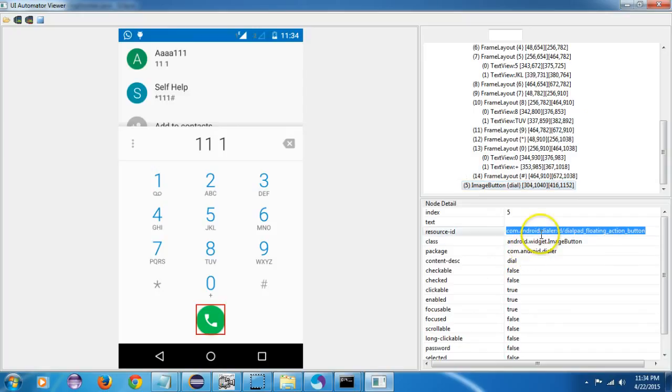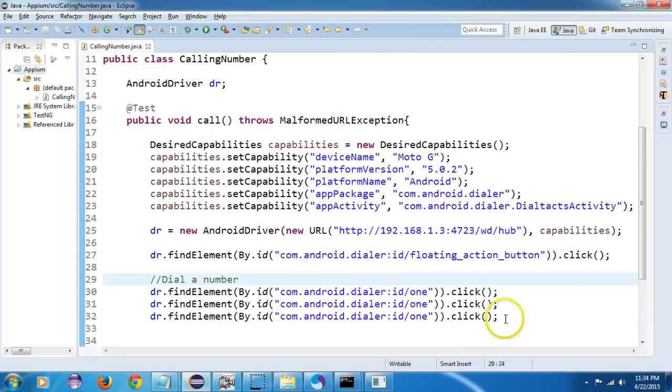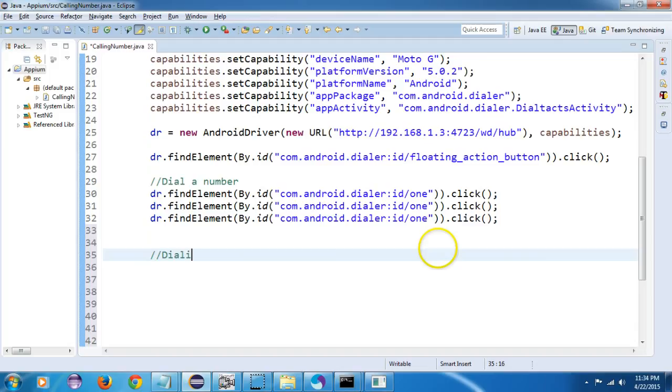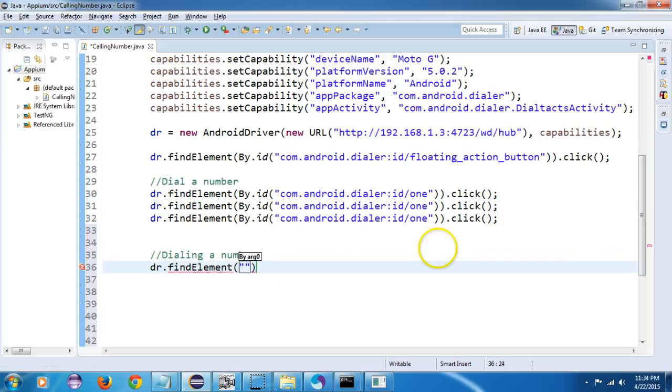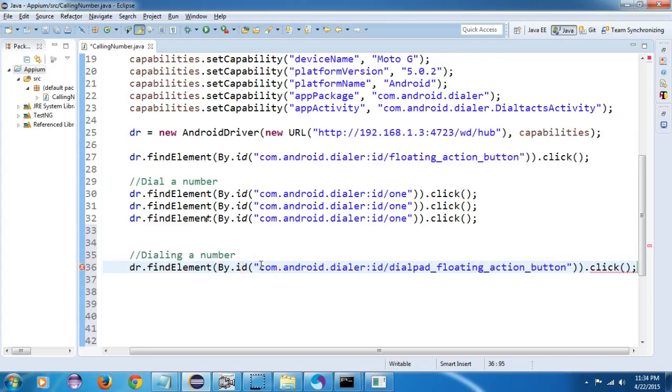I will copy the ID of it, going to my Eclipse, and I will write here dialing a number. I will write driver dot find element by ID, and I will click it.